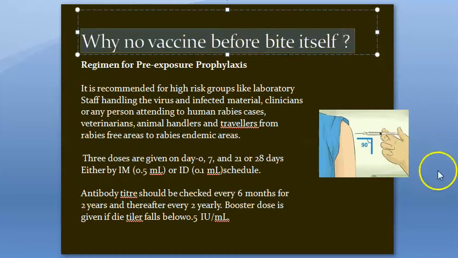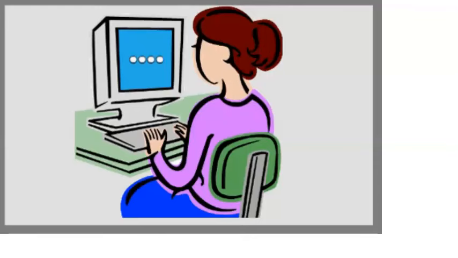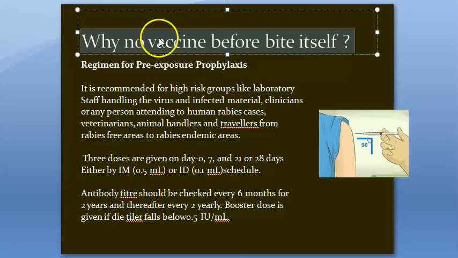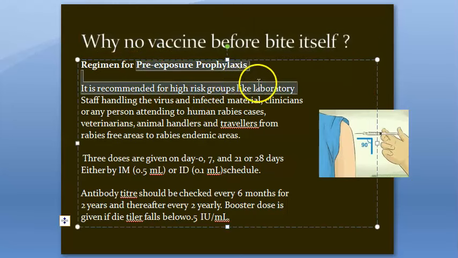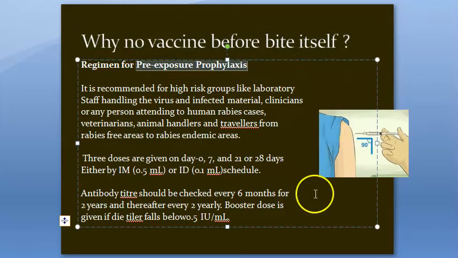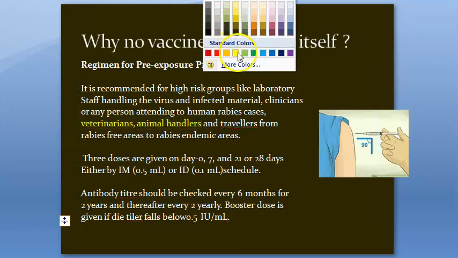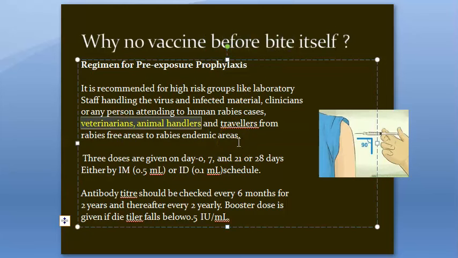Now, why no vaccine before the bite itself? This is something you are probably thinking, right? Why don't they give me the vaccine before the animal bites, and why are they giving me a vaccine after the animal bites? To understand that, you should understand that there is pre-exposure prophylaxis. It is available, but it is given only to high-risk people like lab staff, veterinary doctors, animal handlers, or others who are very prone to getting a rabies infection. To those people, pre-exposure prophylaxis is given.